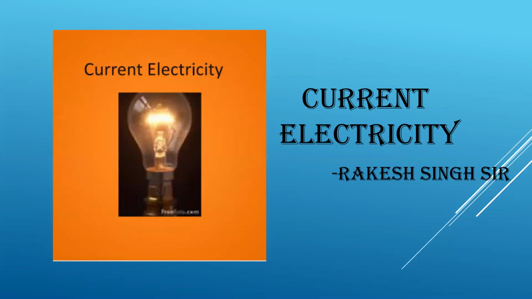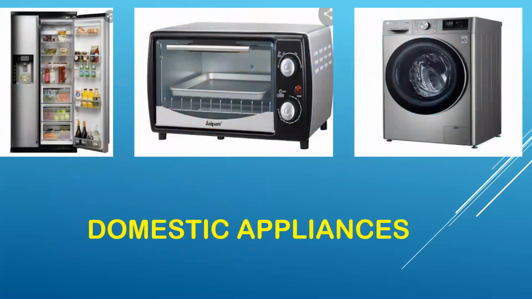For example, in our house, there are many devices, many appliances like fridge, electric oven, mixer, fans, washing machine, vacuum cleaner. All this cannot run without electricity.